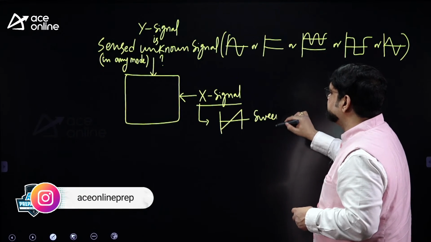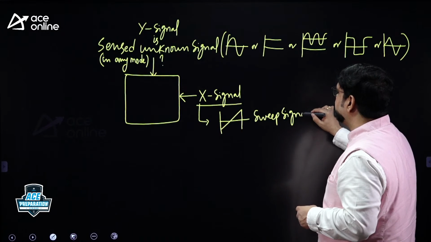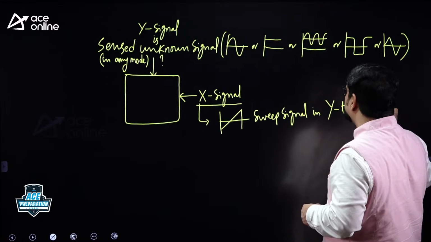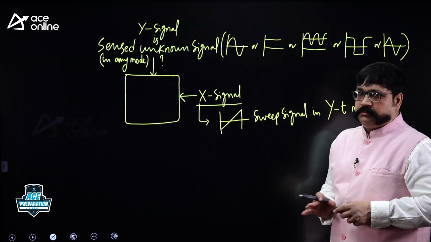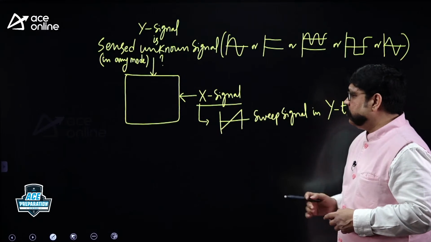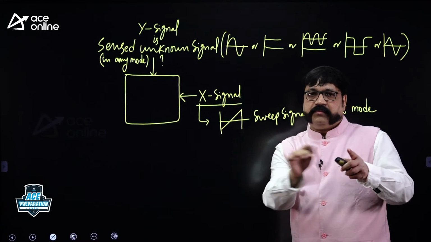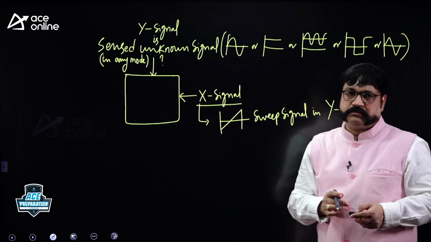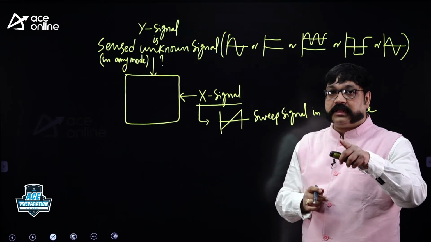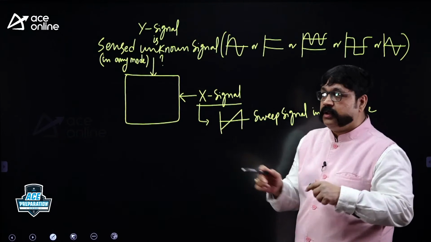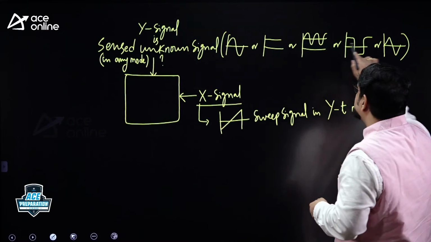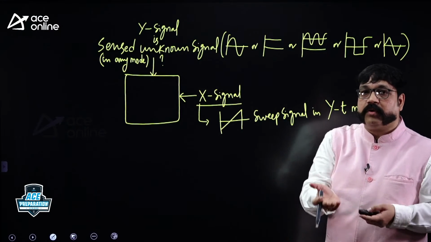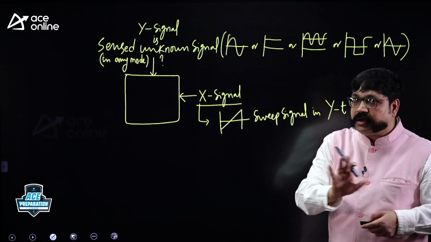Let me write here, sweep signal in which mode? In YT mode. That T stands for this only. In YT mode, Y signal can be any unknown signal, and this is going to be the sweep signal. That will produce horizontal deflection. That is the purpose of applying a signal to the X input, please. But there is another mode now. What is that other mode? XY mode. Why is XY mode given? If the user wants to apply any signal to the Y input in the same manner, and wants to apply a sine wave to the X input, not a sweep signal.